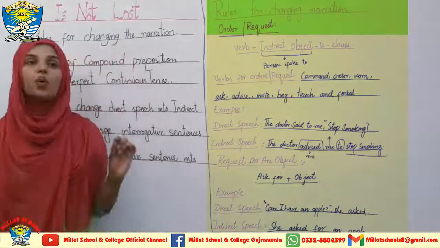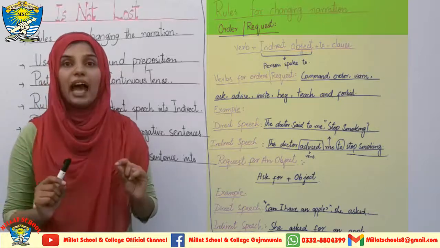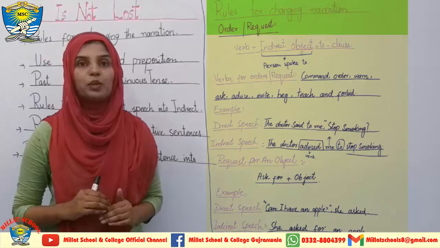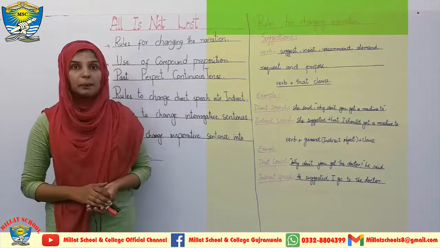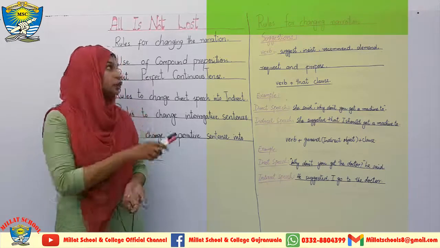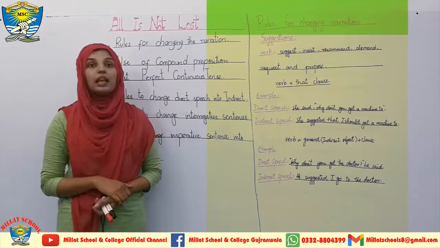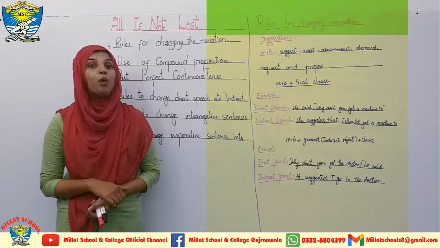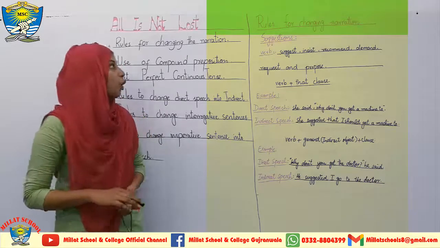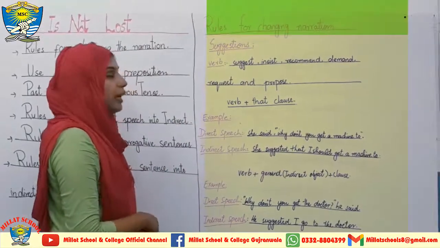This is the rule to change any type of request or order into the indirect form. Now I am coming towards the next step. For more examples to learn about the request and order, I have given you a screenshot over here. On the screen you can see all these examples will help you to illustrate this concept more vividly and more appropriately. Now students, I am coming towards rules for changing a suggestion into the indirect speech.